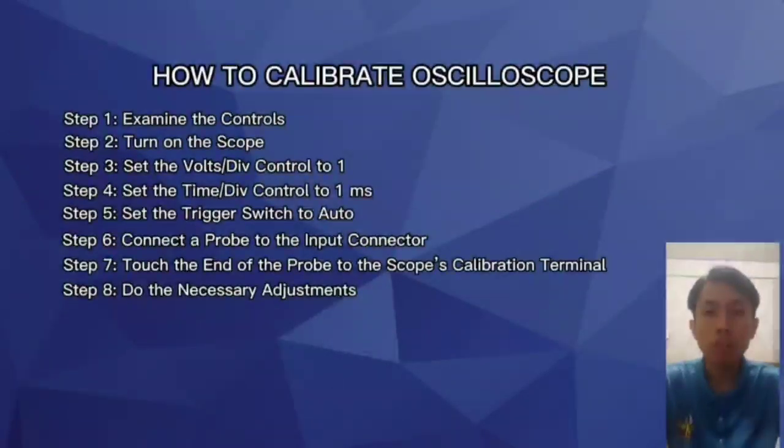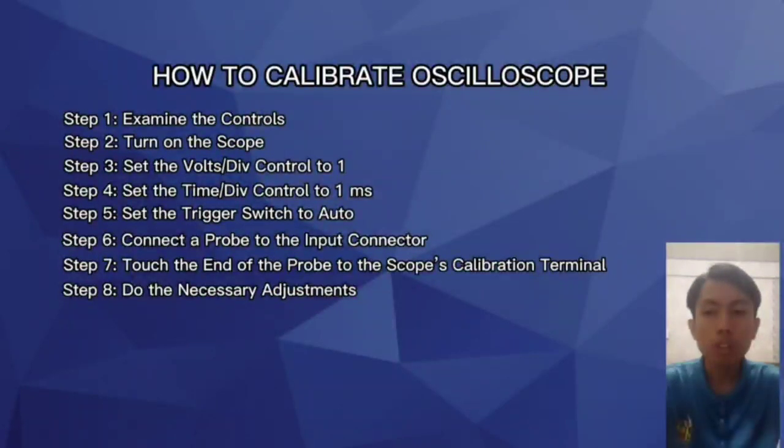This is the example to calibrate the oscilloscope. The first step is examine the controls. Step 2, turn on the scope. Step 3, set the volts per division control to 1. Step 4, set the time per division control to 1 ms.